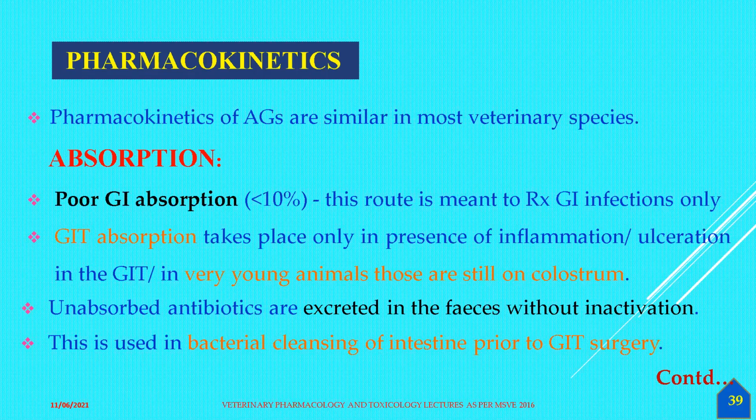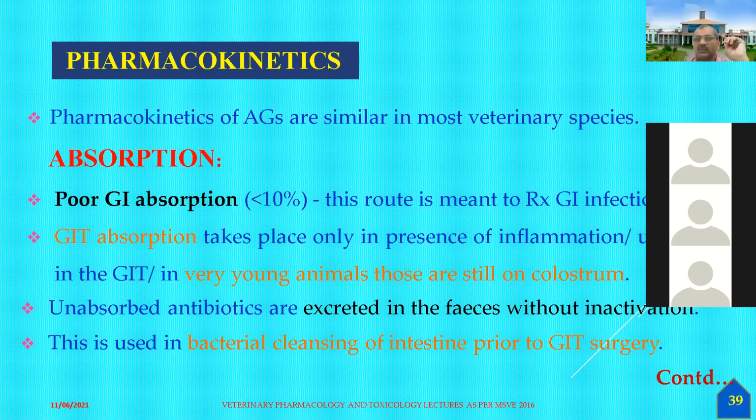So this is the pharmacokinetics of the aminoglycosides. They are very similar in most of the veterinary species. So we are going to deal with this, and in general, the absorption of these antimicrobial agents is very, very low, especially through the gastrointestinal tract.